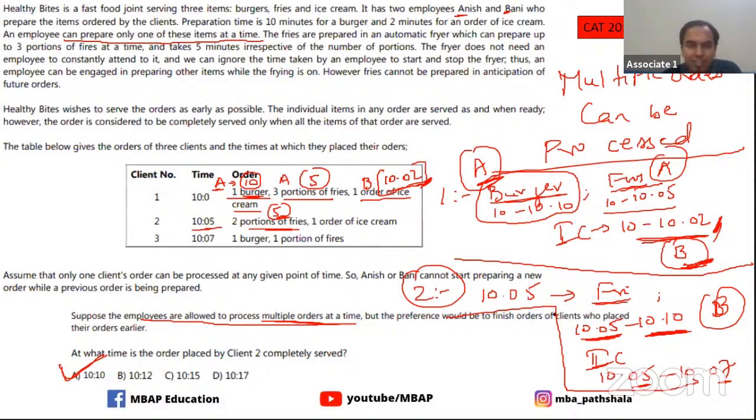Sagar, when the second client has not asked you for a burger, why would you consider a burger there? He has not asked you for a burger. I hope that clears the doubt regarding this question. So you don't have to consider a burger in the second one. So Vaishak, Sagar, are you guys clear with this?